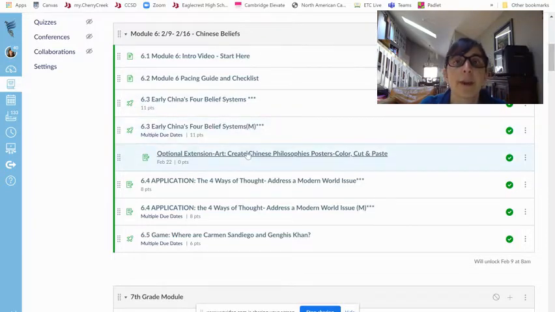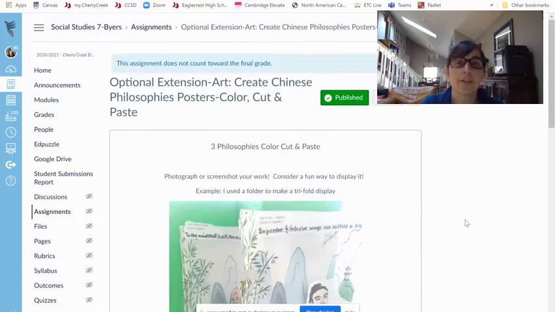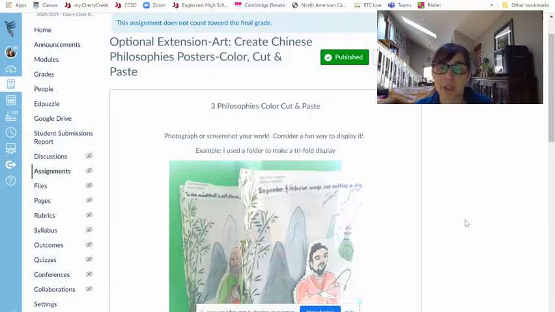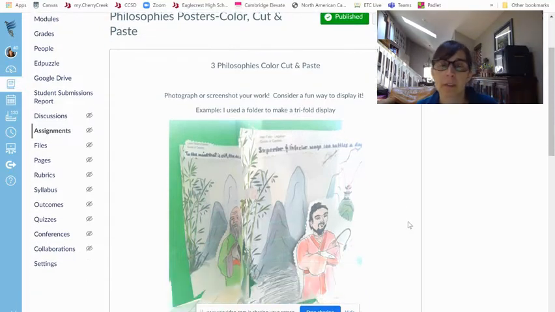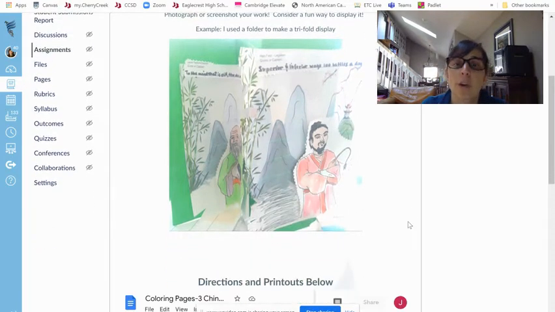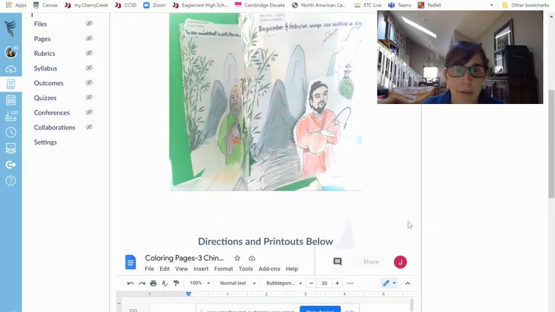Once you've done that, then you have an optional assignment. And it is optional, but I encourage you to do it because it's a lot of fun, especially if you're sort of a hands-on person and you really want to get some arts and crafty energy out. This is a really good way to do it. So you're going to take everything that you learned about the 4 belief systems and make something out of it. You can do this all online if you want, or all on your computer if you want, or you can print these out and color them by hand and then take a picture and submit that.